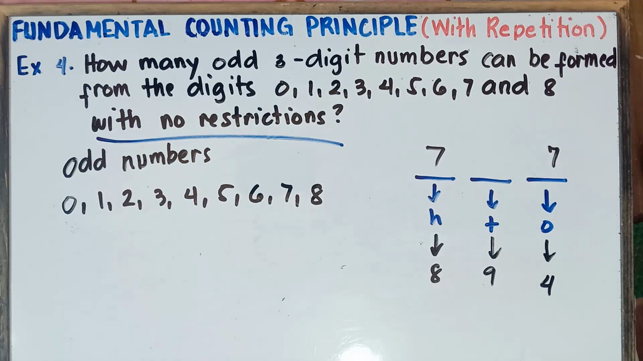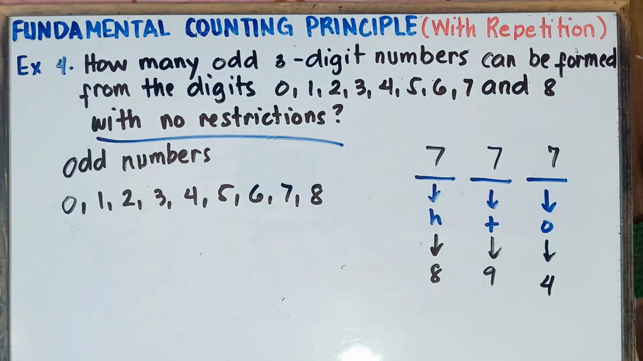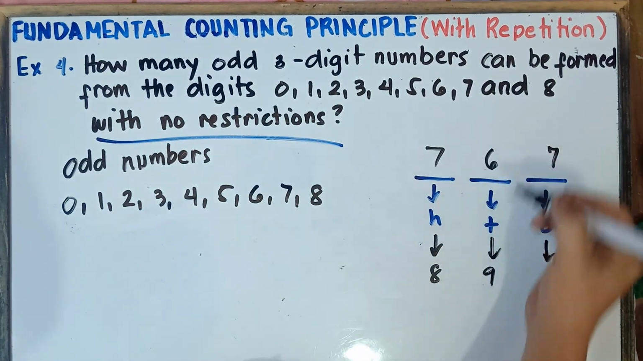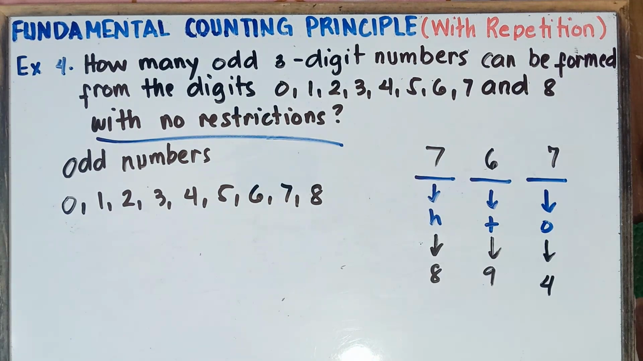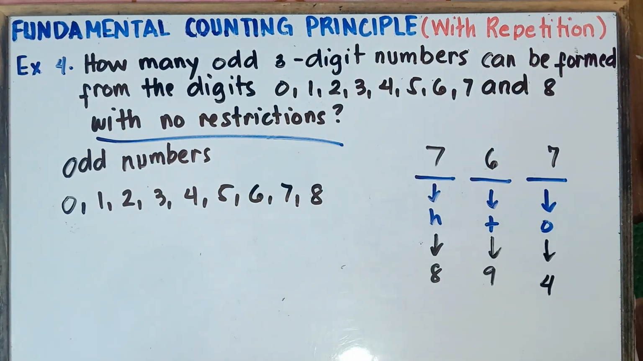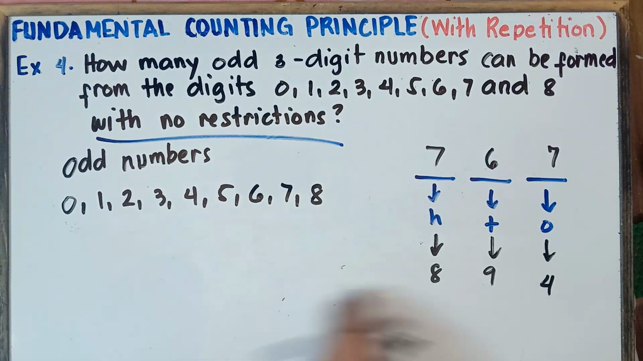Alright, and then simply multiply that. So once again, for tens, you can include 7 again. So you can have 7, 7, and then 7, or 7, 6, 7. That's okay. Once again, guys, you can select 6 for tens. So you have 9 choices. Simply count all the numbers. You have 9 choices.